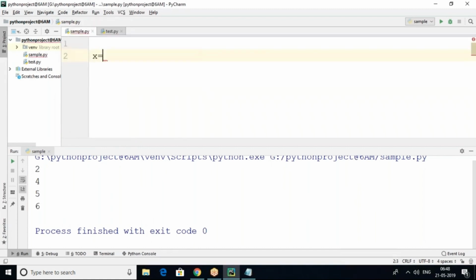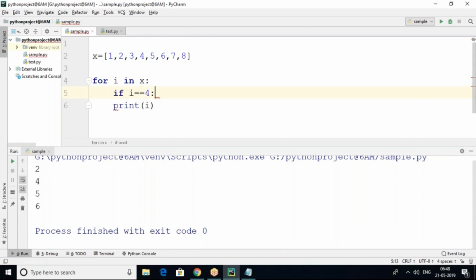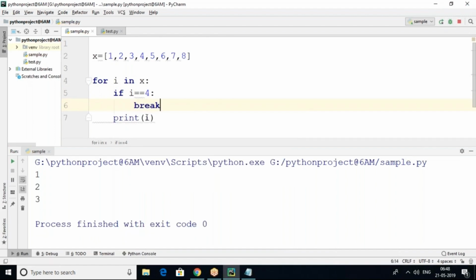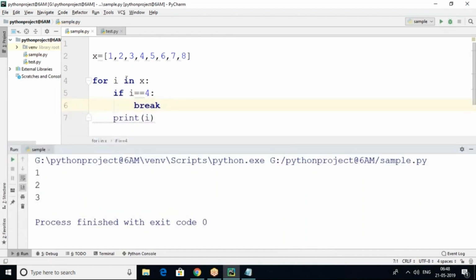So for with continue, for with break. Suppose x equals 1 2 3 4 5 6 7 8, these are the iterative elements. For loop, I'll do for I in x, then print I. Whenever I reaches, if I equals 4, then what I want to do is break. Then what will happen this time? When 4 is reached, only 1 2 3 will be printed. Whenever I reaches 4, it will not print.